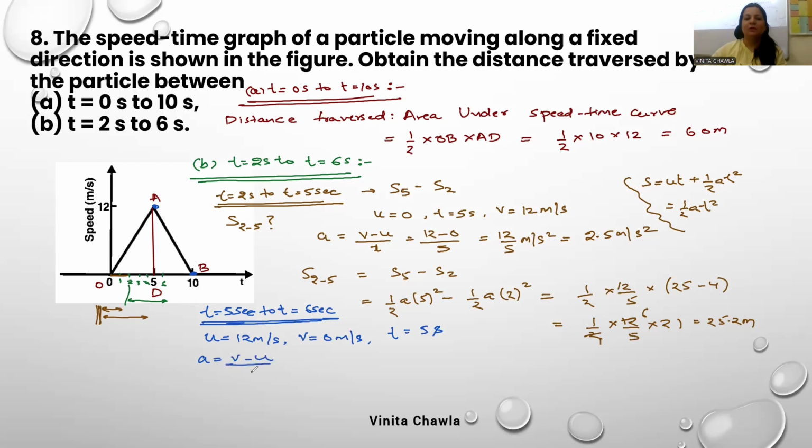It's v minus u by t. The same value you'll get, but with a negative sign. It's minus 12 upon 5. So the answer is minus 2.4 meter per second square. This is the acceleration. Yes, it's 2.4 meter per second square. Here also.